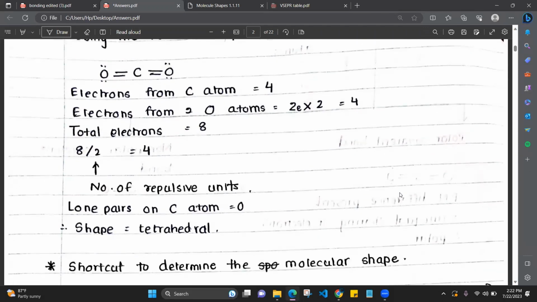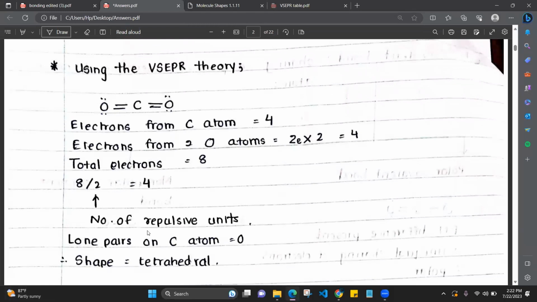Oh, sorry, I have made a mistake here. Yeah, the number of repulsive units is 2. So you divide 8 by 2 and get 4, and then you distribute the double bonds, right? These single bonds will become double bonds because of this 8 divided by 2, 4. And then lone pairs on the carbon atom is 0 now. So the shape will be linear, not tetrahedral, linear. Did you get it? I'm sorry, I made a mistake.